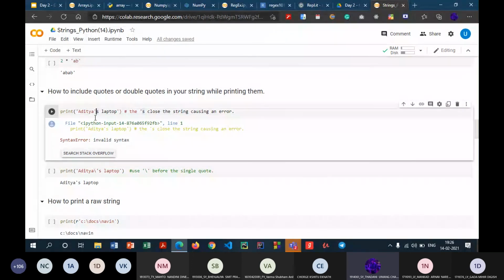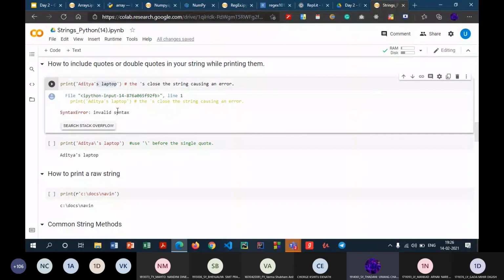But Python interprets this particular thing as a single quote, that is, the end of the string. This is the reason I am getting this error, because over here, with S and laptop, Python doesn't know what to do with this. So this is one error-causing issue. To tackle this problem, we have a few solutions.